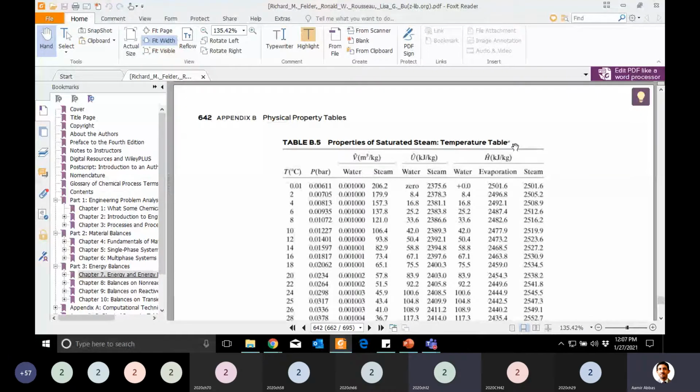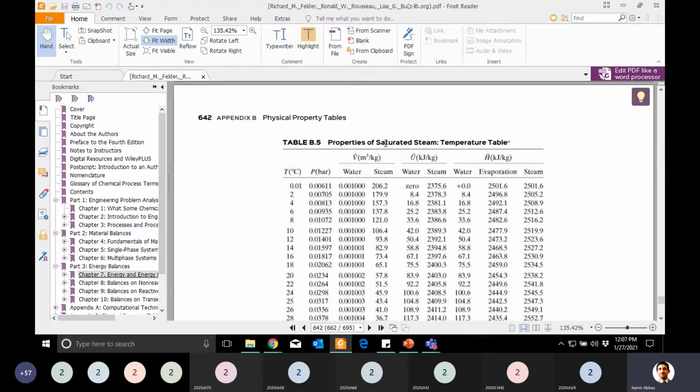Temperature in degrees C, pressure in bar. No, the title of this table, I mean the caption: properties of saturated steam, temperature table. Good. Just hold on here, guys. He said properties of saturated steam.